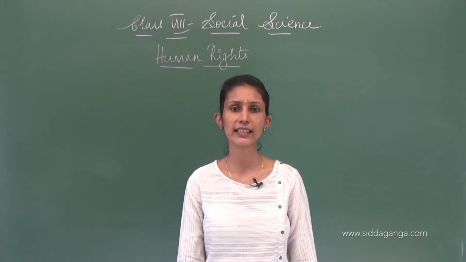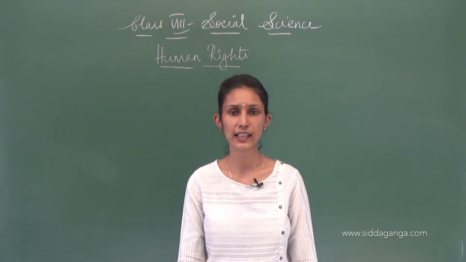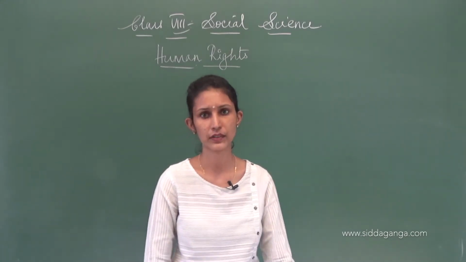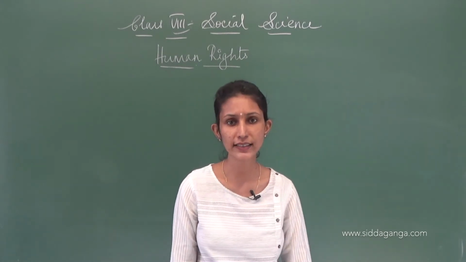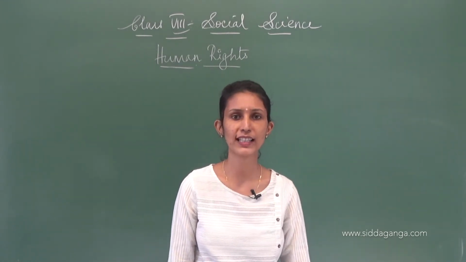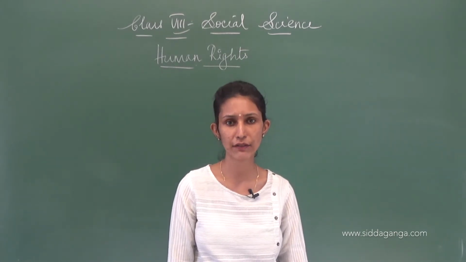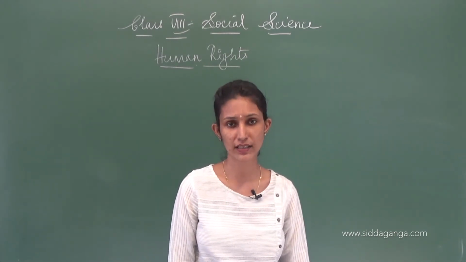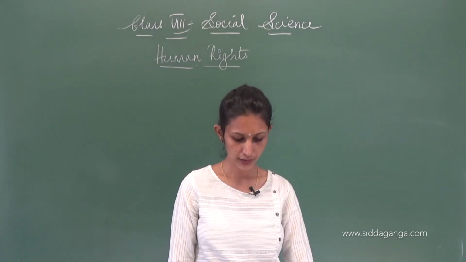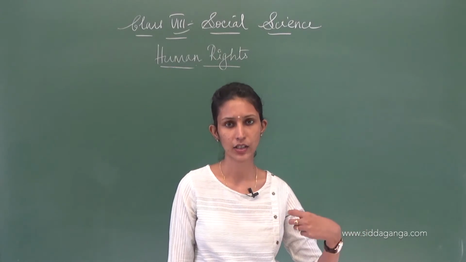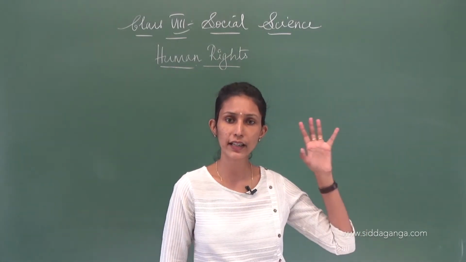Our constitution lays it down, and we'll move forward to the constitutional rights and understand. But basic is, you must understand this much: everybody has a right to live, and live a dignified life, with dignity, with respect. All right?